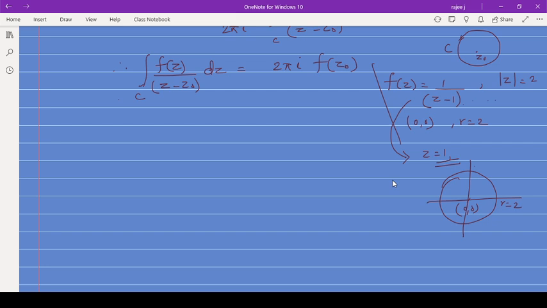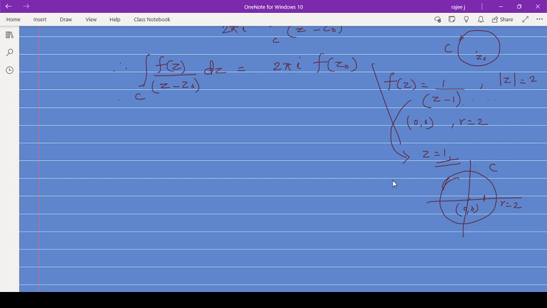So the point z equal to 1 is a point inside the circle, inside this C. Except at z equal to 1, this given function is analytic everywhere over this region, in the given closed curve. So z equal to 1 lies inside the circle.